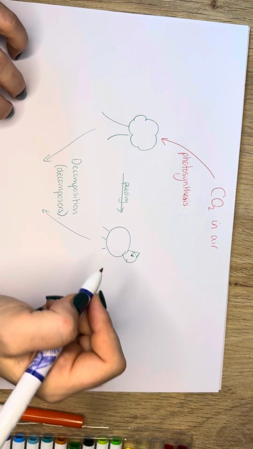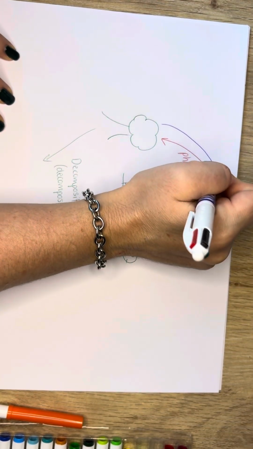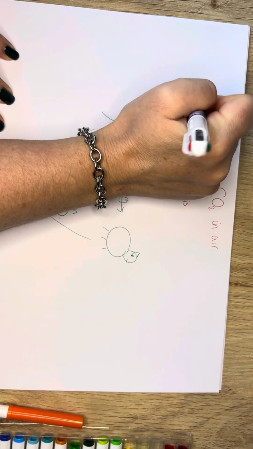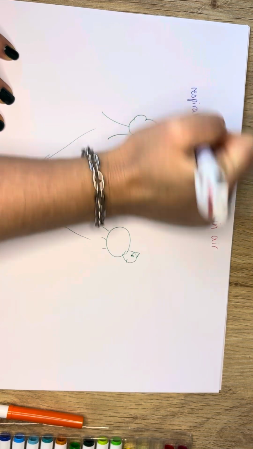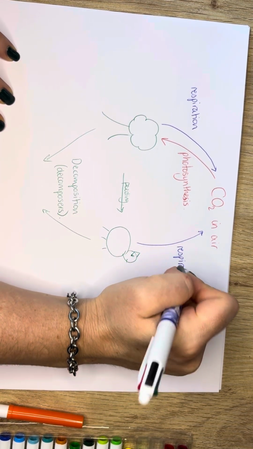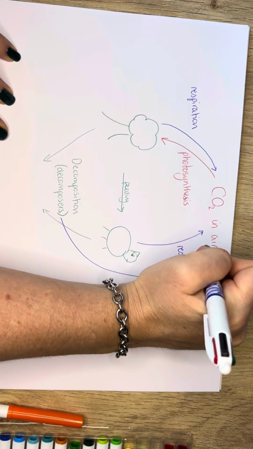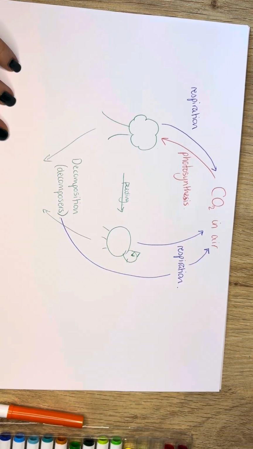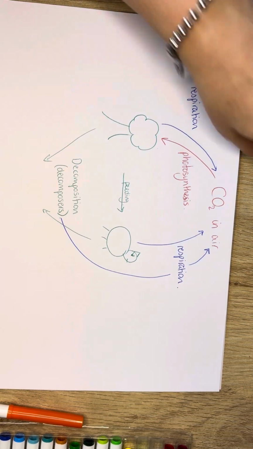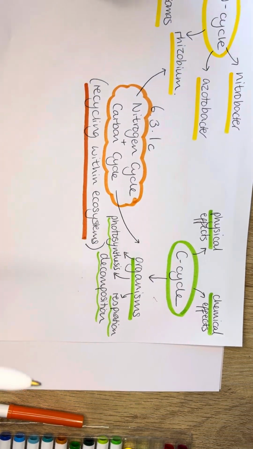Respiration happens in anything that's living, so the plant will be respiring, and that releases carbon dioxide back into the air. The animals will be respiring, that will release carbon dioxide back into the air, and even these decomposers will be respiring, releasing carbon dioxide into the air. Anything that's alive, the cells need to respire all the time to stay alive. Okay, so that's what this part of the specification is referring to, those three processes that the organisms are doing.